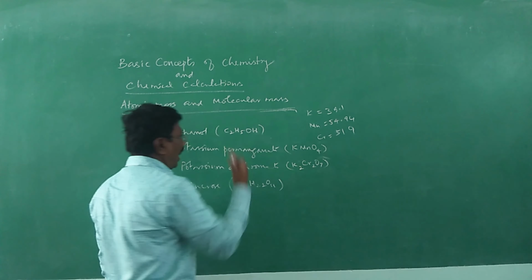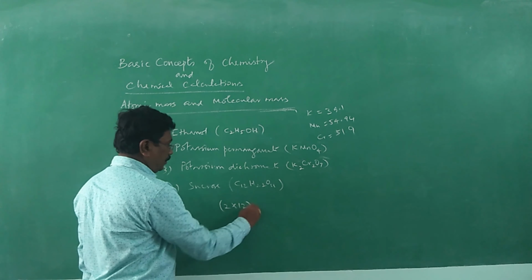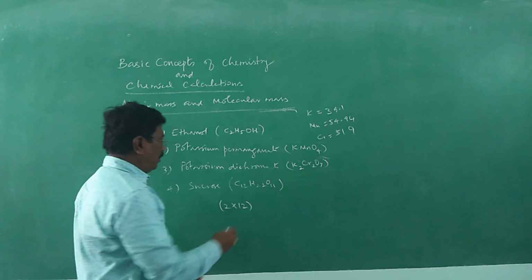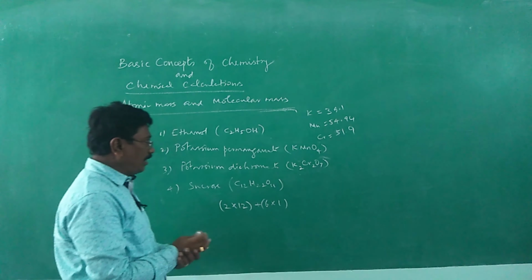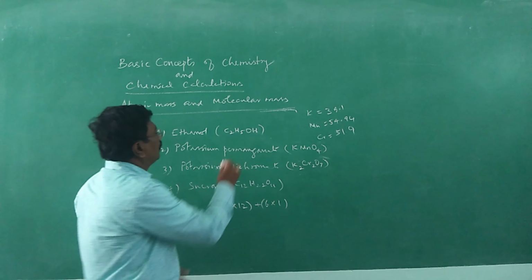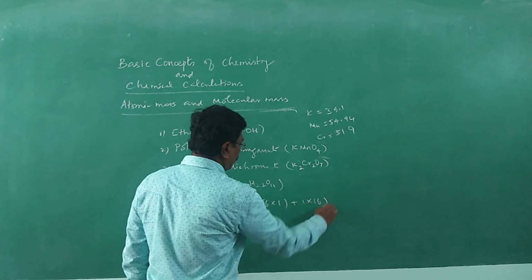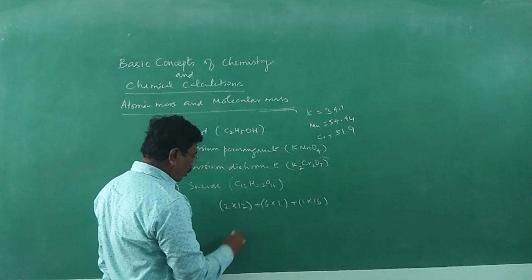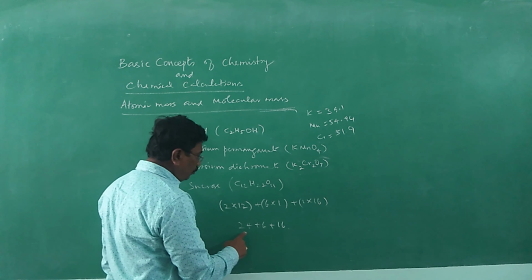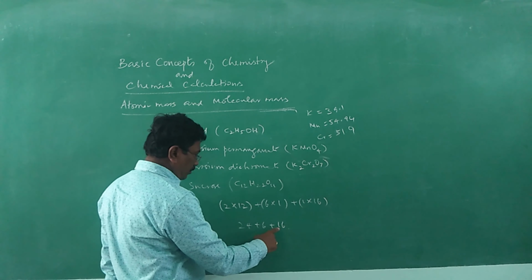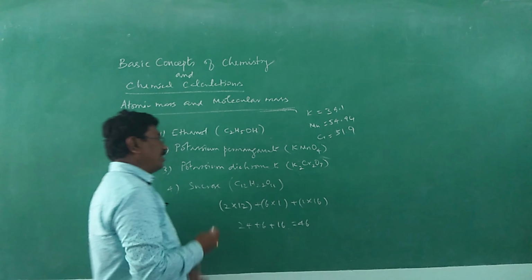We just have to add things. 2 carbon atoms, therefore 2 into atomic mass of carbon 12, plus 6 into atomic mass of hydrogen. Let me consider it as 1.008, exactly speaking, so 6 hydrogen atoms, 6. And 1 oxygen atom, 1 into 16, the atomic mass of oxygen. So 2 into 12, 24, plus 6, plus 16, so it comes to 24, 30, 46. So the molecular mass of ethanol is 46.